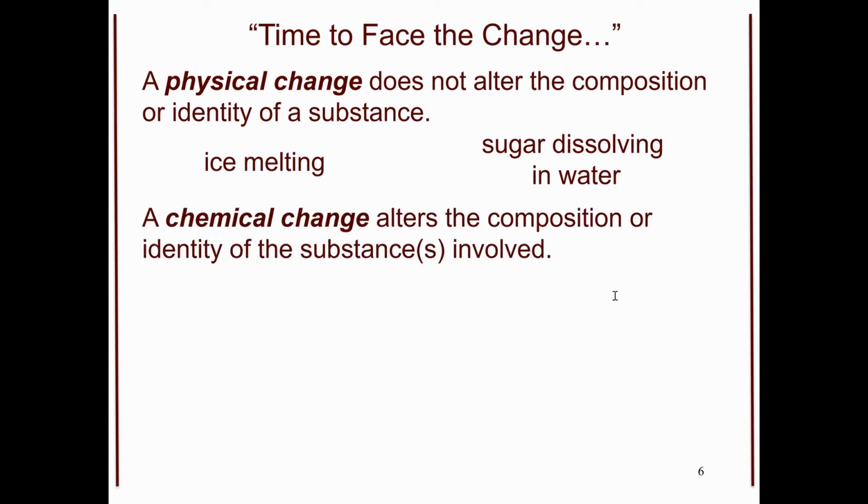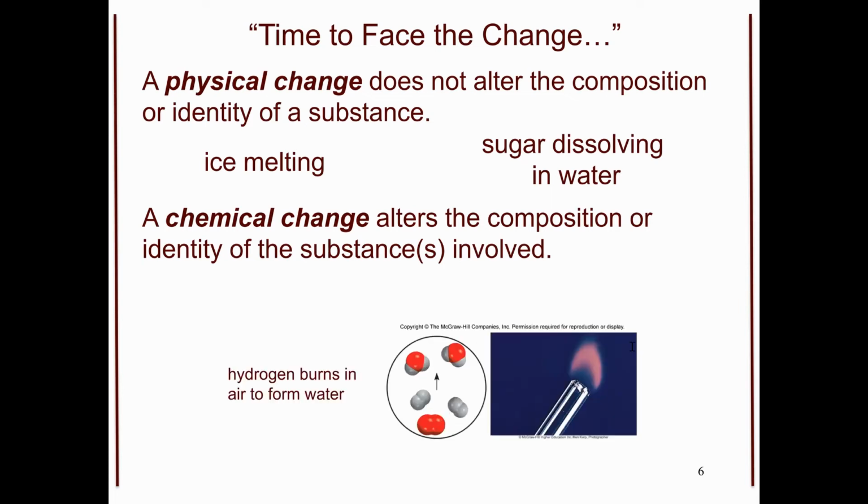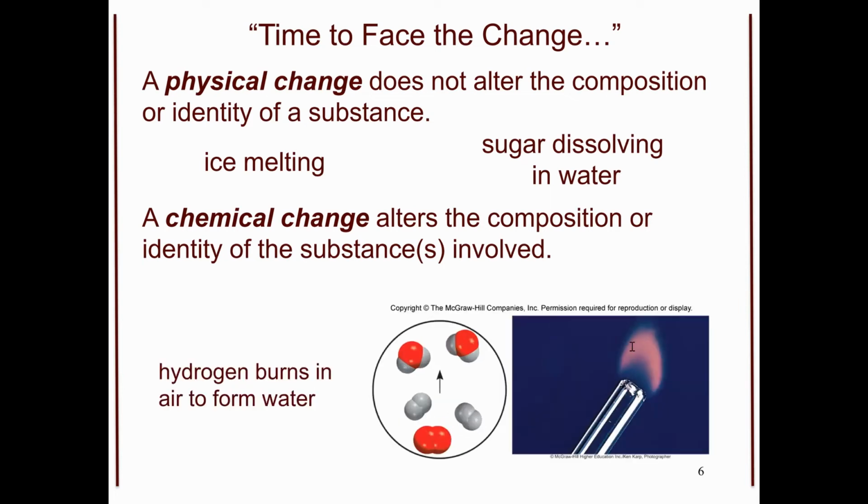A chemical change, however, is when we change the identity of the substances involved, we break bonds, we form new ones, the chemical rearranges. So in this case, we are going to burn hydrogen in the presence of oxygen, and we form water. We are breaking the hydrogen-hydrogen bond, we are breaking the oxygen-oxygen bond, and we are now forming two new bonds with oxygen and hydrogen for each molecule. This is a chemical change.